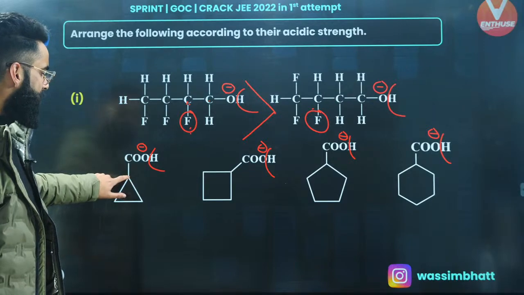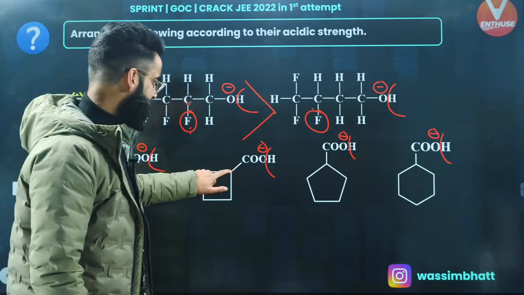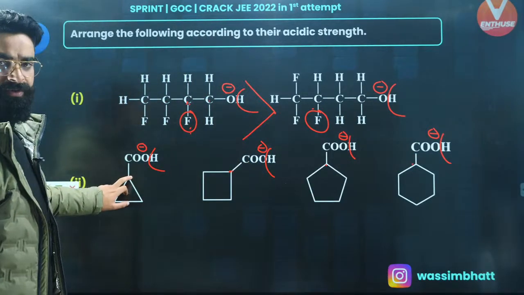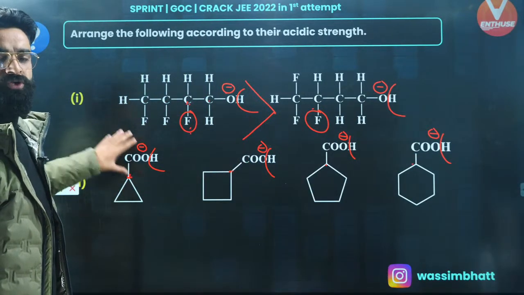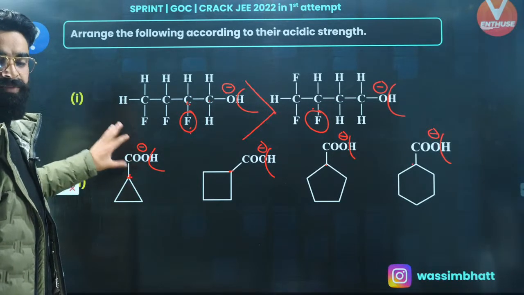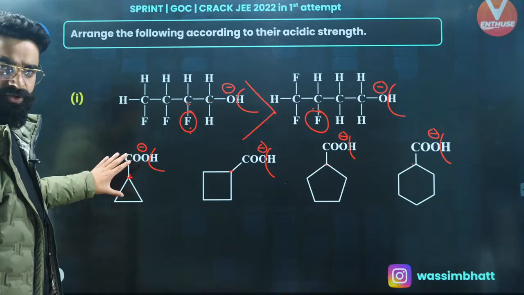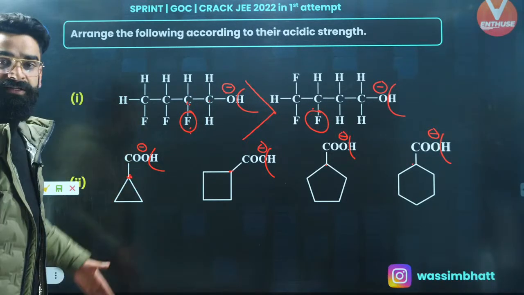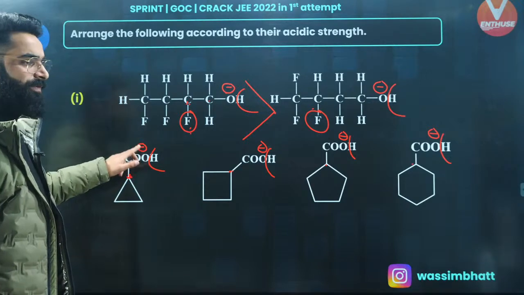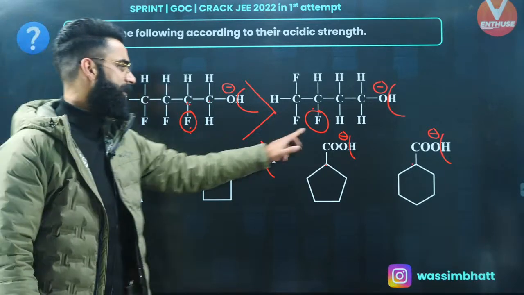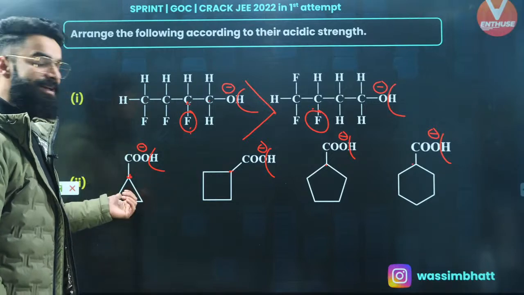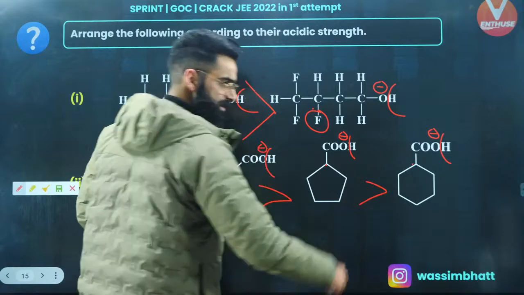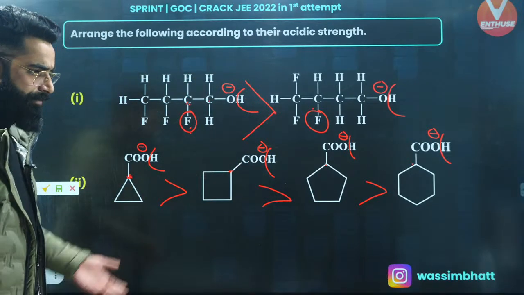This carbon is more electronegative than that of this carbon, than that of this one, right? If this is a more electronegative carbon, it is going to stabilize this conjugate base the maximum. It's more electronegative, it has more tendency to pull the electron density towards itself, due to which the intensity of negative charge will be minimum over here among everywhere, right? So I'll say this conjugate base is more stable, so its acid is going to be stronger. So this is going to be the acidic strength order again. I'm sure this is again clear to everyone.